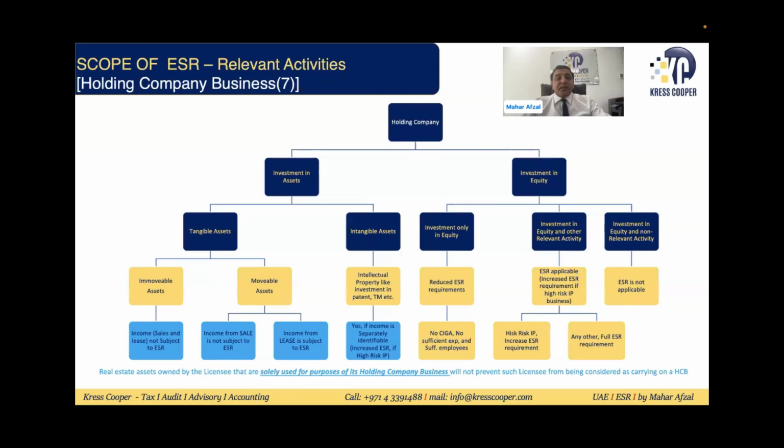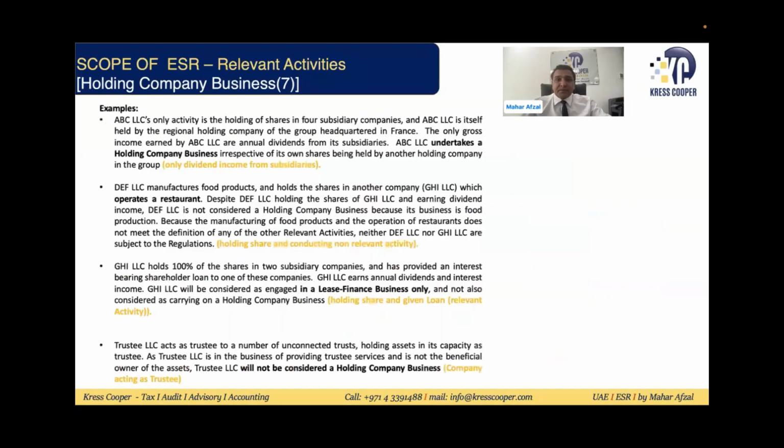So real estate owned by the holding company: basically one company has investment in equity. They own the real estate which they are using for business purposes. It will not be assumed that they are doing any other relevant activity, but it will be assumed that they are using this real estate for business purposes. These are a few examples.